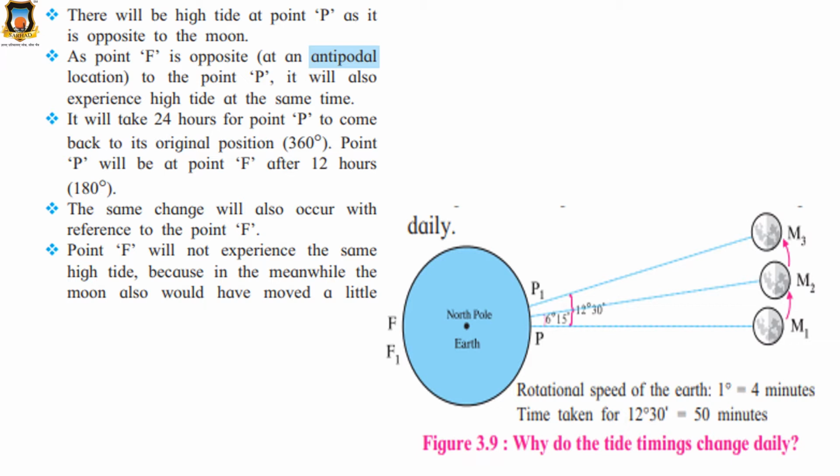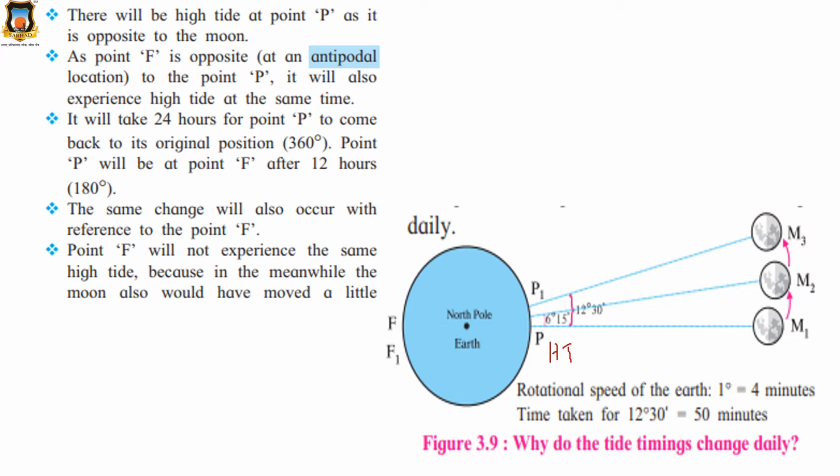Now there will be high tide at point P. Yes, here it will be high tide. I am writing here HT, high tide. Sorry, not here. I'm sorry for that. See here, high tide.